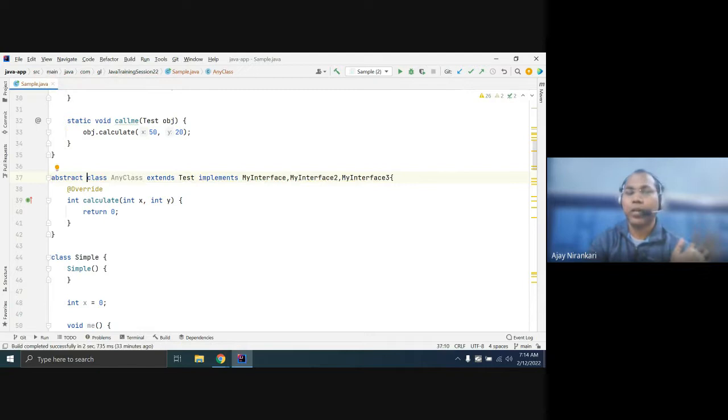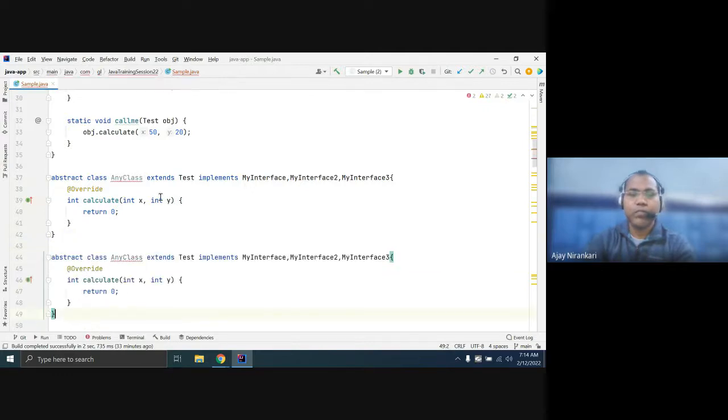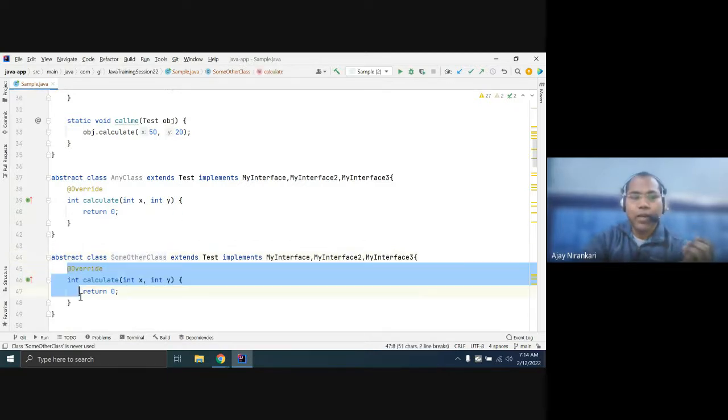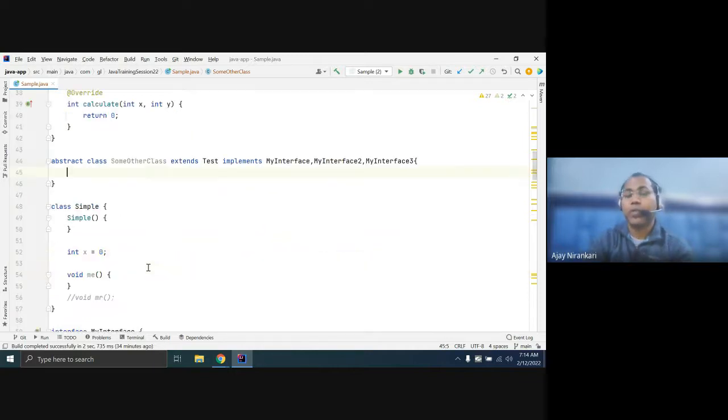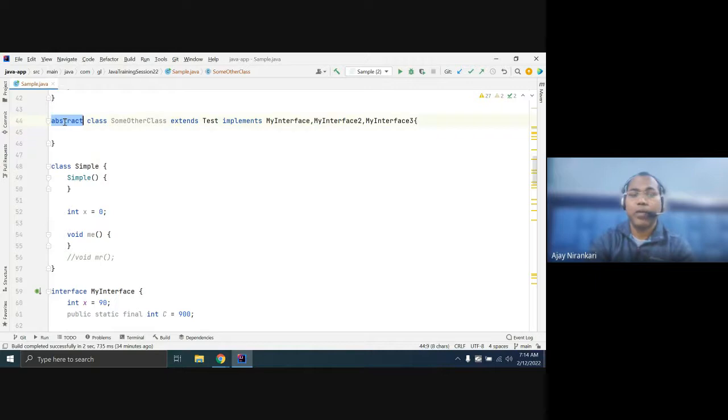Then the compiler is okay, and some other subclass can now give the remaining. What remaining? Remaining 1, 2, 3. So they can give the remaining interface implementation.